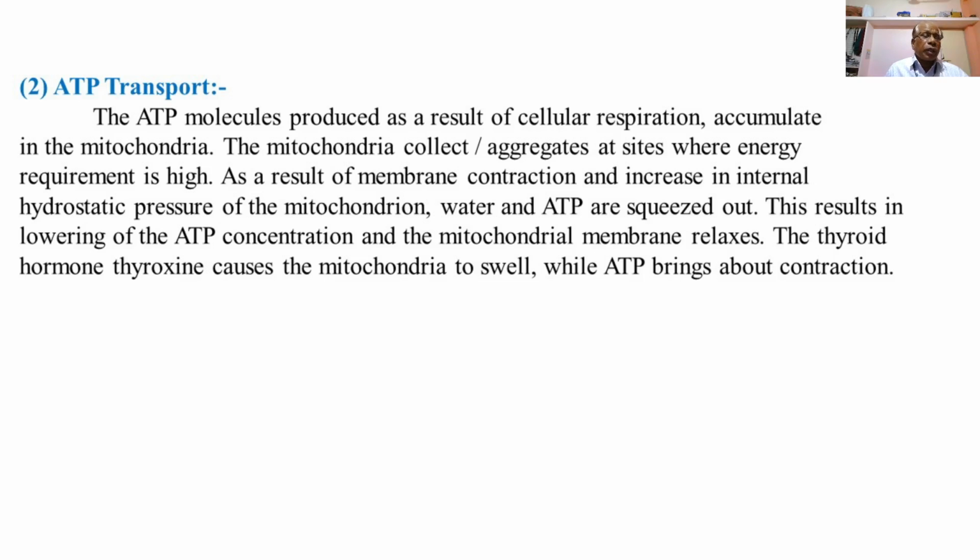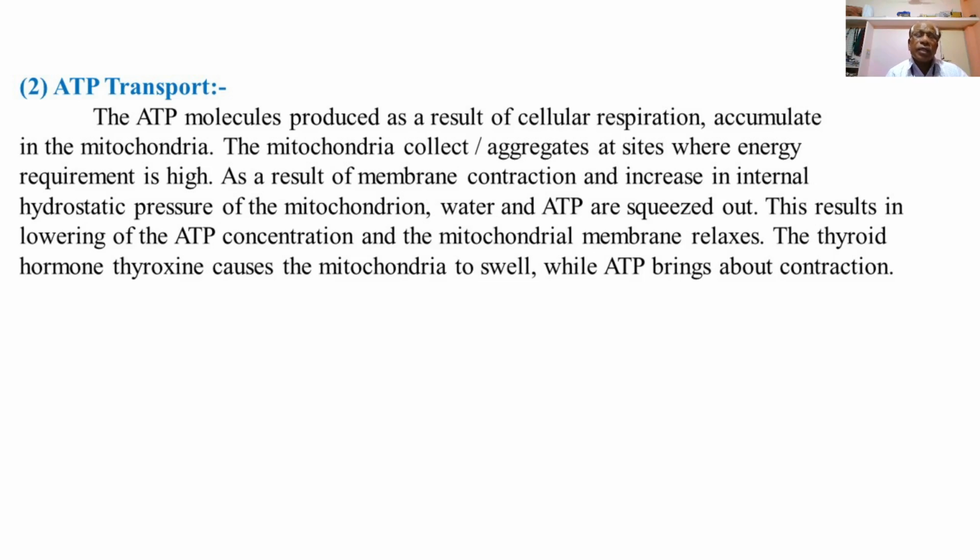ATP is the carrier of chemical energy in the cell, but ATP is derived from the utilization of carbohydrates.